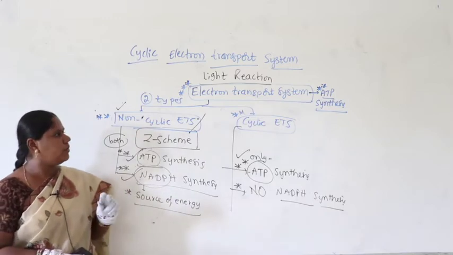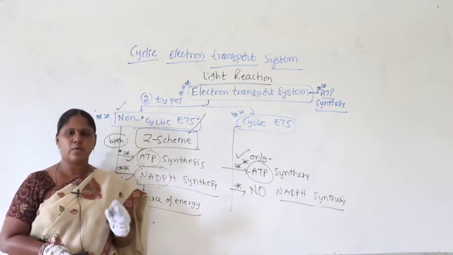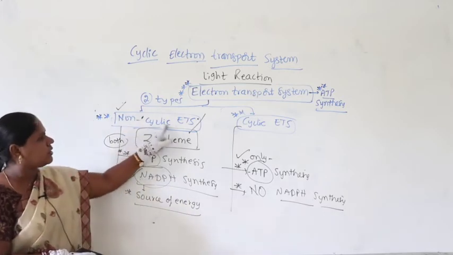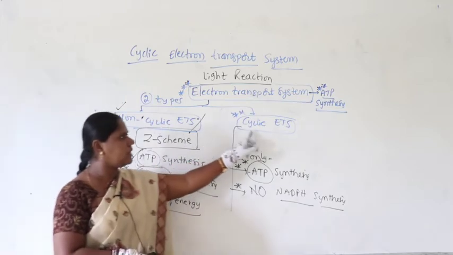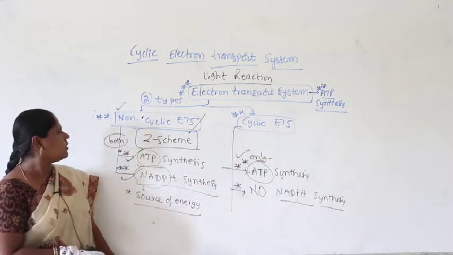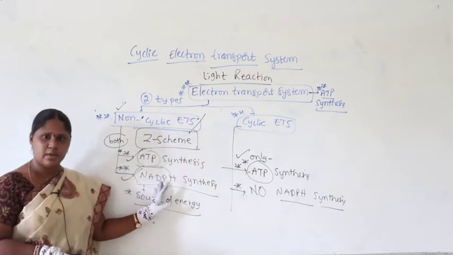Guys, before we talk about the cyclic electron transport system, in your mind you need to have a very clear difference between non-cyclic and cyclic. In non-cyclic, these two are very important.